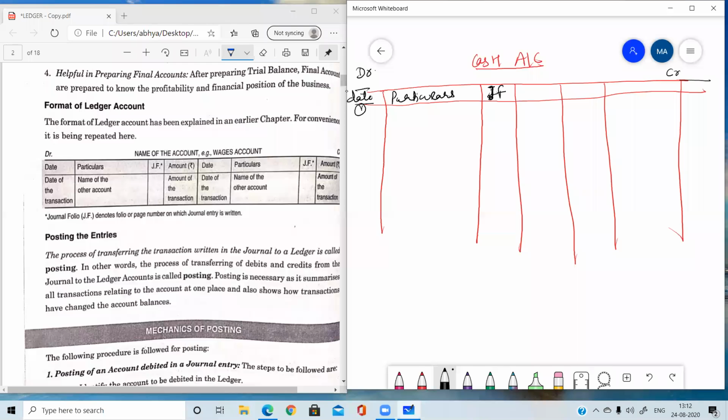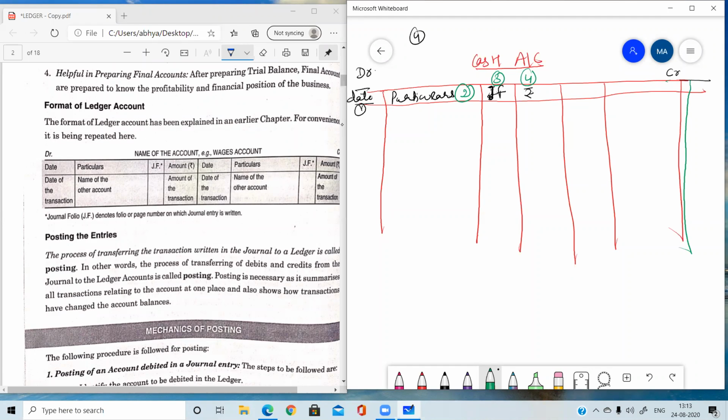Now I will explain the meaning of ledger folio as well as journal folio. JF, and this is the rupees amount. So four columns are there, not three. First is the date column. Second is the particulars column. Third is the ledger folio. Fourth is the amount. All four columns will be repeated in the right hand side also.